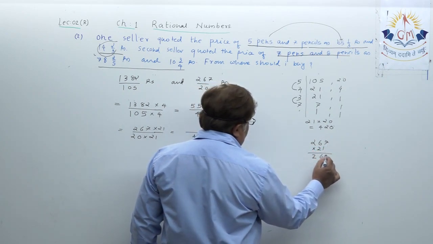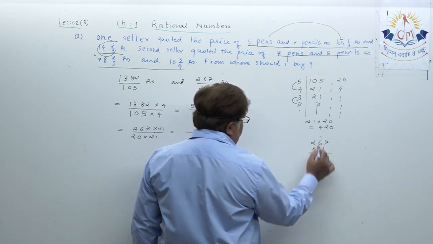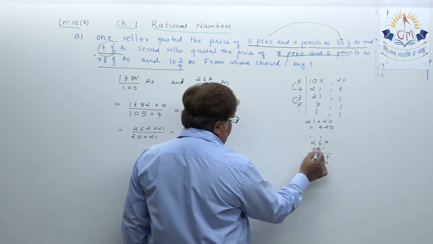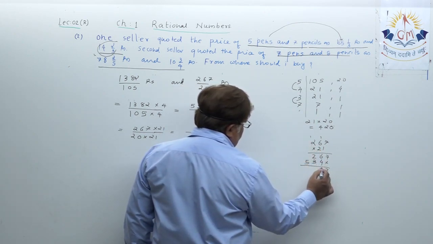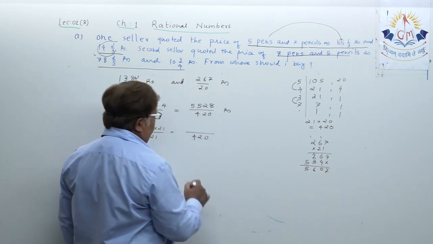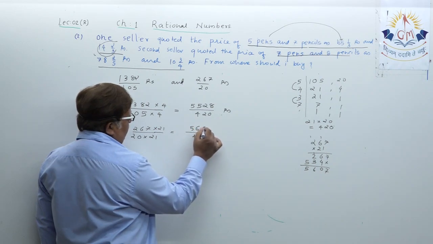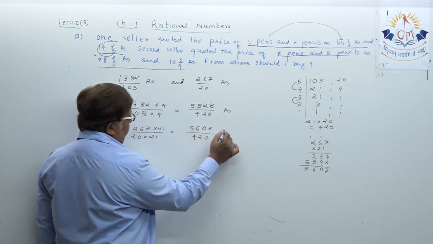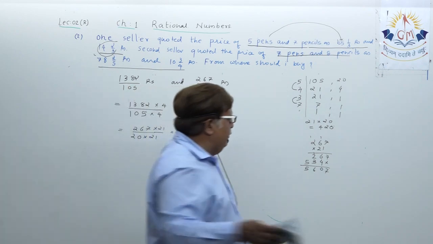This is 267, 7 2s are 14, 1 carry, 2 6s are 12 plus 1 is 13, 1 carry, 2 2s are 4 plus 1 is 5. This is what you got, 5607 upon 420. Now can you compare both the rational numbers, dear student?